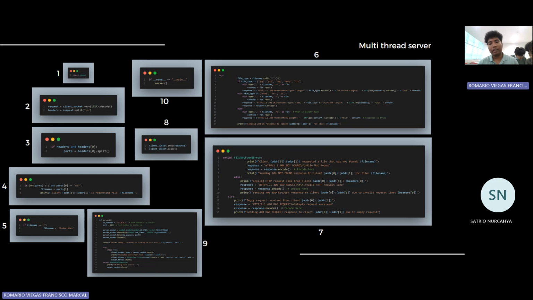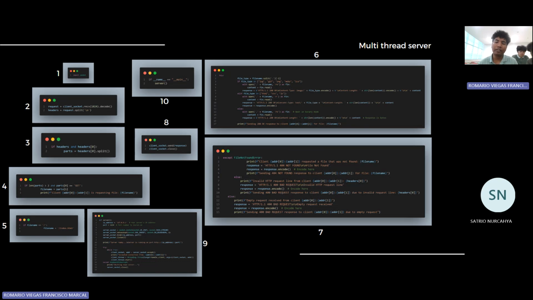So in the sixth and seventh code, we come to the try and except file-not-found error block, which is here in the try code. We try to handle every kind of content that will be served by the web server. For example, here we have a handler for different types of content: if the content type is JPG, GIF, PNG, WEBP, or ICO, we try to open the file with the symbol rb.